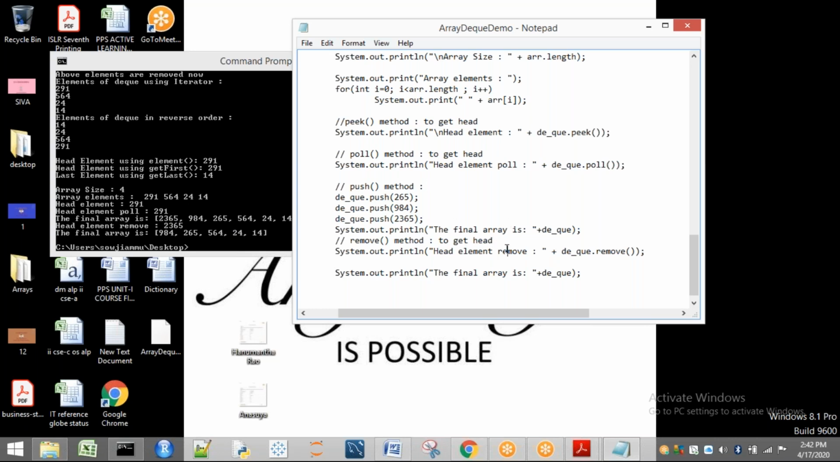Okay. Next, here after inserting what? 265, it is going to be inserted in what? Last in, first out, because push means stack. So 265. Next what? 984. Next what? 2365. After that, what I am doing? I am going to print the array. So you're going to get all the elements of the array. After that, I am applying remove. That means it is going to remove the head element. So 2365 is removed. And if I print the array finally, DQ, I am going to get 984 and the remaining elements. So this is about your DQ.